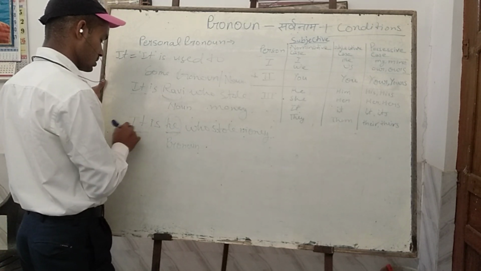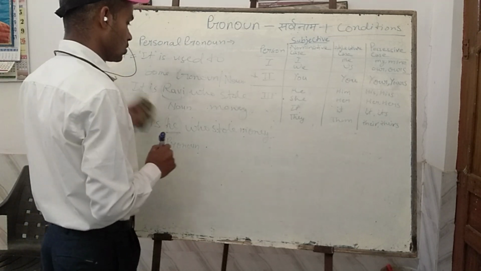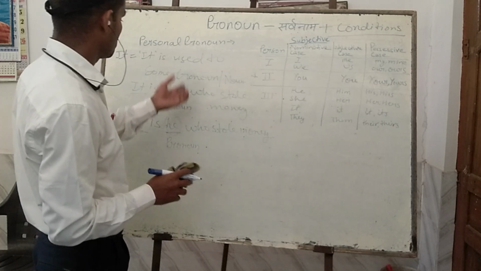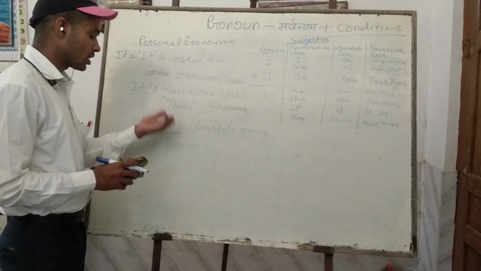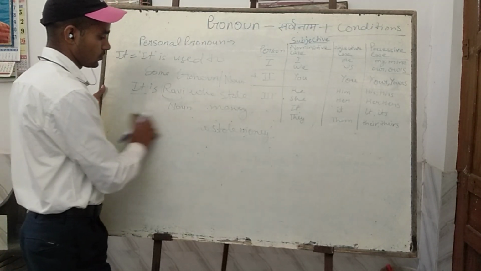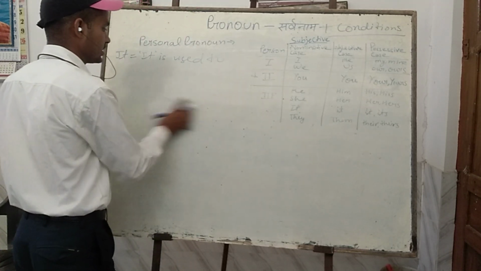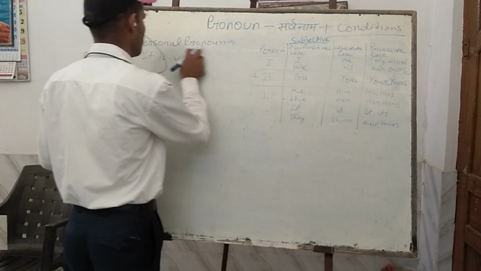It is he who stole money. Pronoun. So it is used for the noun or pronoun also. And in this way, I think everything is clear related to it.